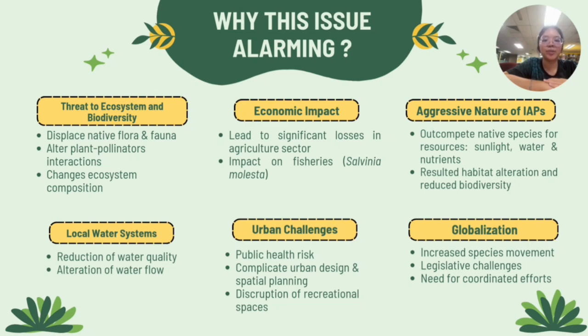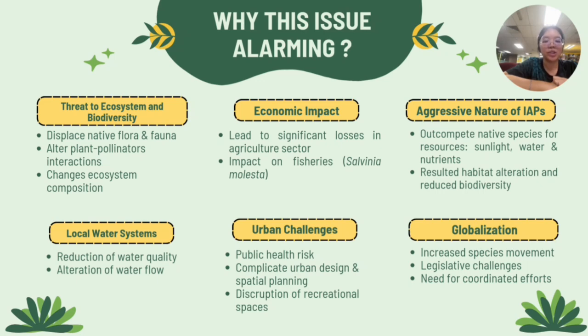For instance, the spread of species such as Salvinia molesta has caused considerable damage to fisheries, leading to significant financial loss. Third, the aggressive nature of IAPs makes them a formidable threat. They outcompete native species for essential resources such as sunlight, water, and nutrients, which results in habitat alterations and a decline in biodiversity. Fourth, IAPs negatively affect the local water system by reducing the water quality and altering the natural water flow, which can disrupt the ecosystem reliant on these resources.